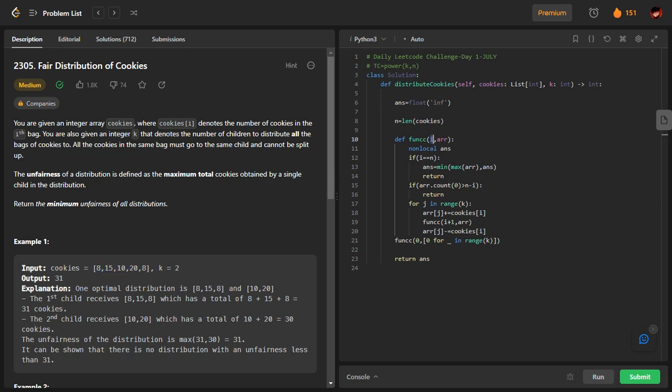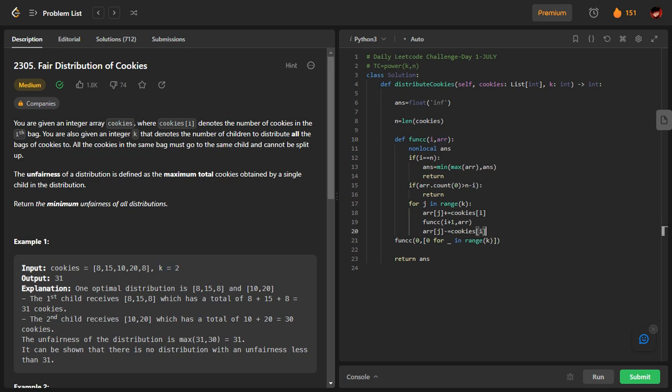Okay, the ith cookie is going to be distributed in this loop. Now comes the array part. What is this ARR? ARR basically represents the array, which tells the allocation. For example, this ARR is of length k, because there are k children. The zeroth index refers to the zeroth child, how many cookies he has got. The first index refers to the first child, how many cookies he has got, and so on. That's the basic idea.